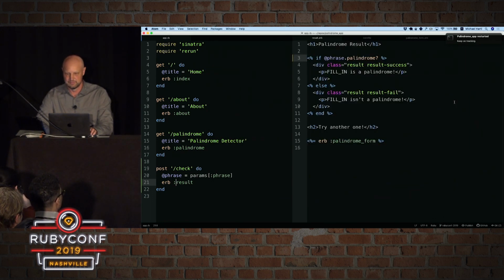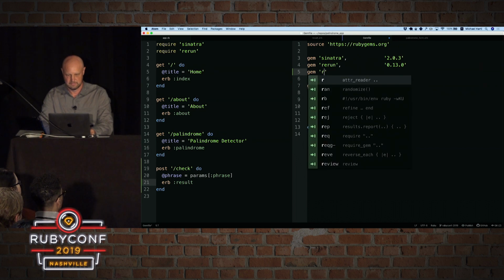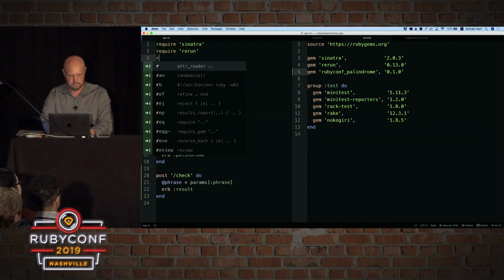So all we need to do is add our palindrome gem. So by default, the version is 0.1.0, and then I need to require it here.